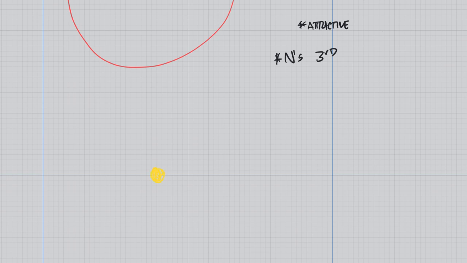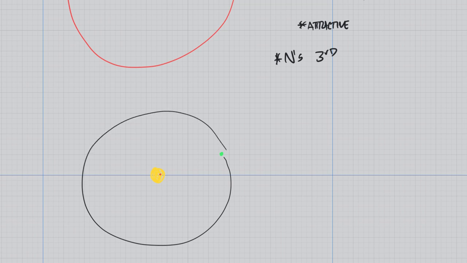If this is the sun, which is substantially larger than the Earth, which is right here, they are actually orbiting around this position, which is not necessarily the center. So the Earth and the sun both orbit around that. However, the sun only wobbles, whereas the Earth orbits. The same concept can be applied here. We can find the force that the Earth is being pulled on by the sun, which is going to be the same as the force that the Earth is pulling on the sun, using that universal constant. We simply need to know the mass of the Earth, the mass of the sun, and the radial distance between them.